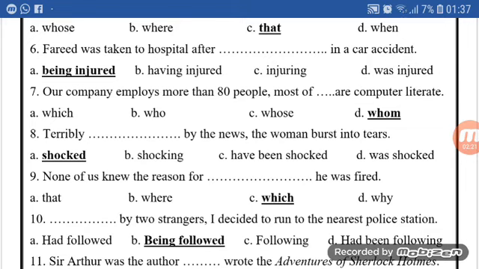Number 6. Farid was taken to hospital after space in a car accident. Here we are talking about Farid, who was taken to the hospital, so we are talking about an object, and it is the participle for passive voice, so we use A, being injured, because after is a preposition that's followed by a gerund.